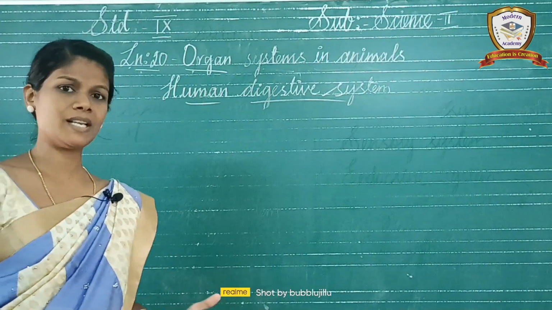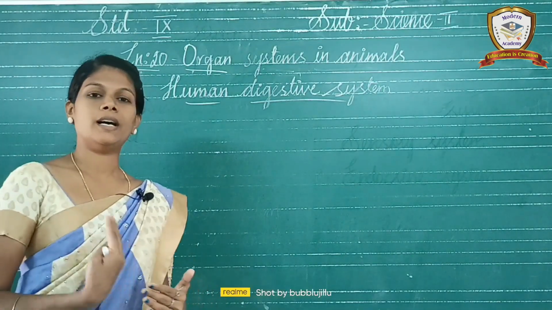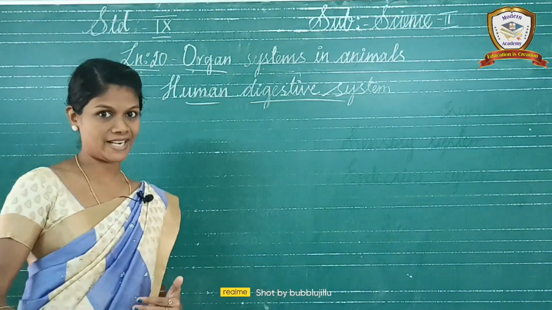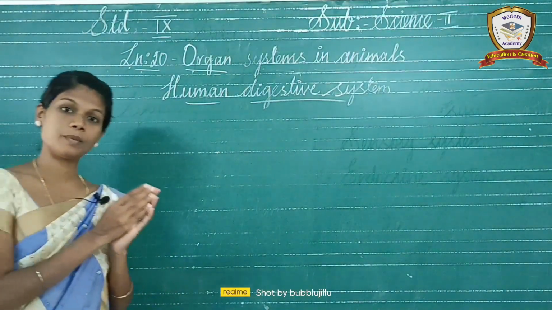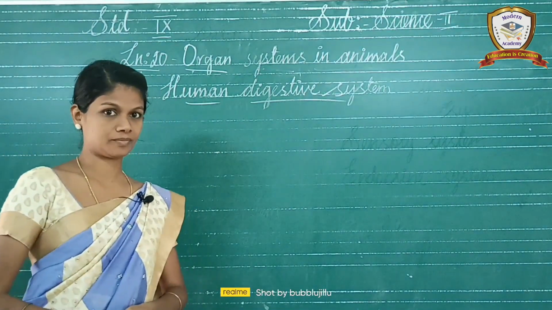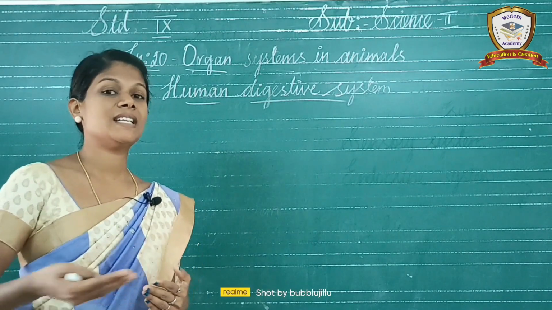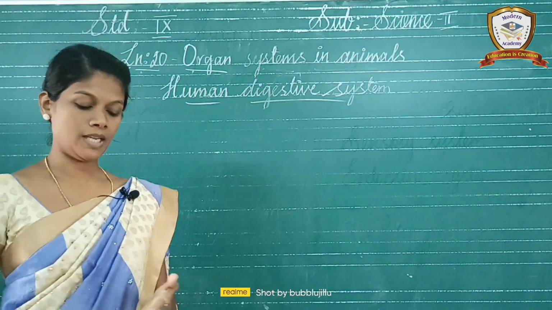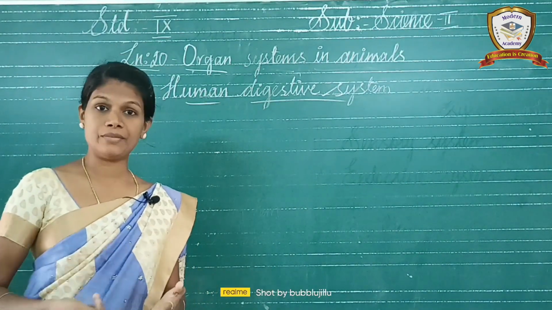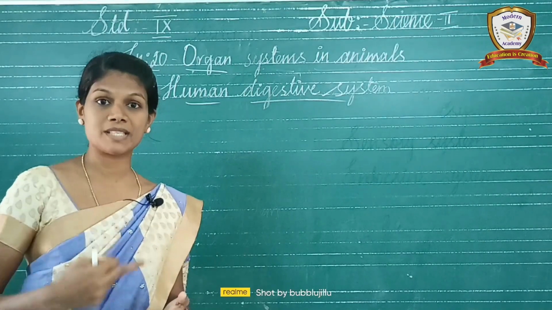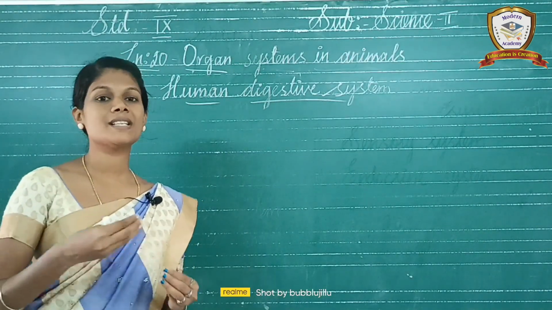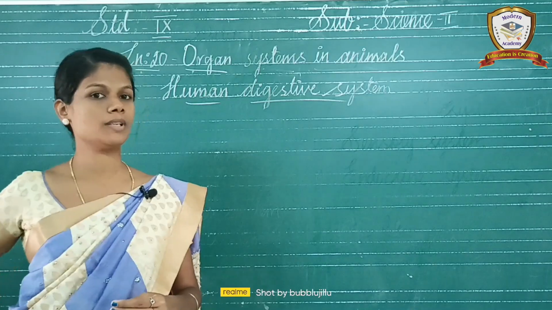In the previous class we discussed it elaborately. It starts from the mouth and ends with the anus. Next are the digestive glands like the pancreas and liver. It starts from the salivary gland. These glands are called digestive glands.